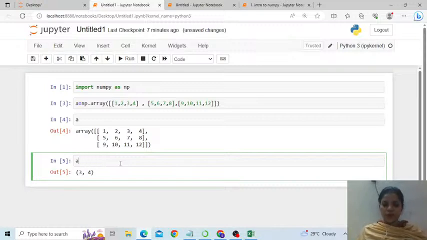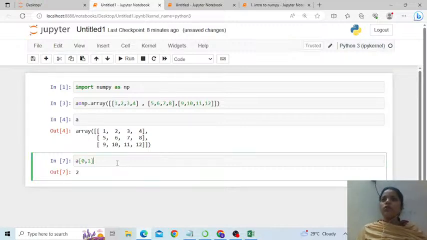If you want to display the first row, this is the first list containing all its elements. If you want to display the second element of the first row, I write it like this. It says 2. Is that correct?